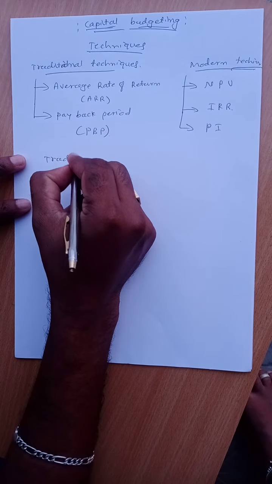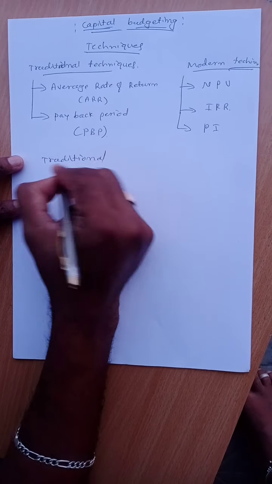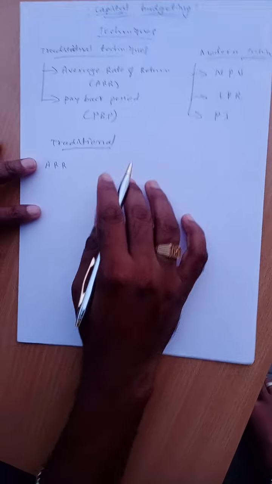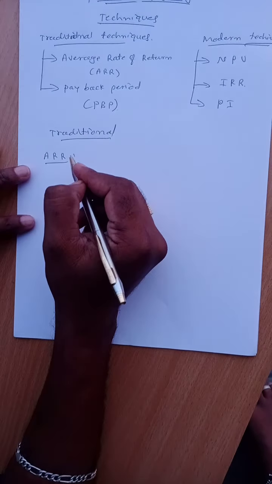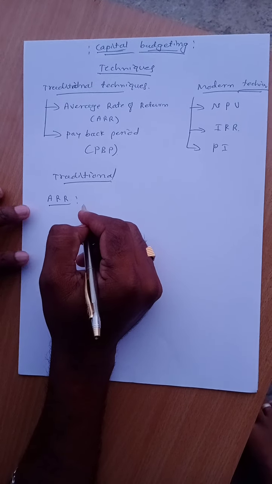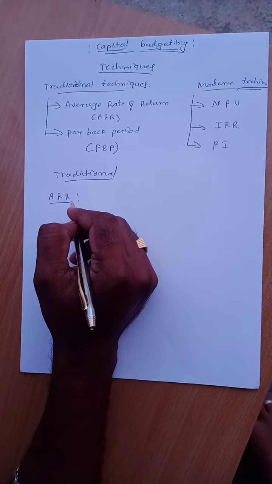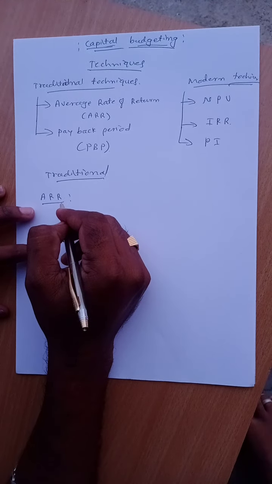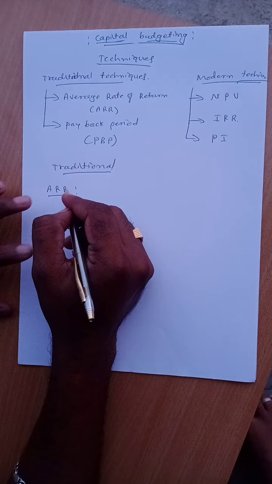Under the traditional techniques, the first is average rate of return or the accounting rate of return. Here, with accounting rate of return, we calculate the average return for a specified project. It consists of three steps.